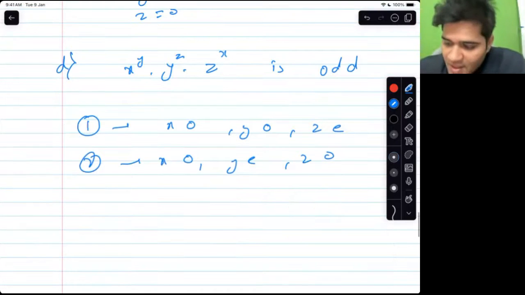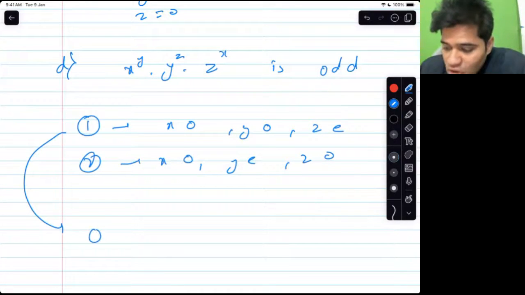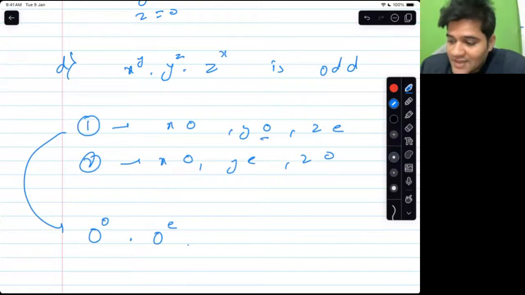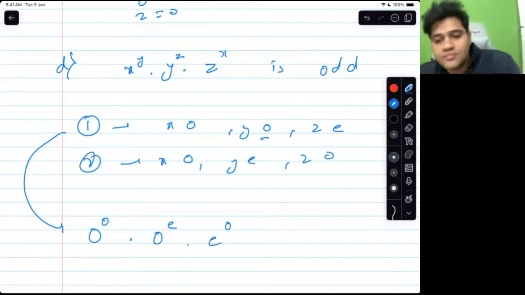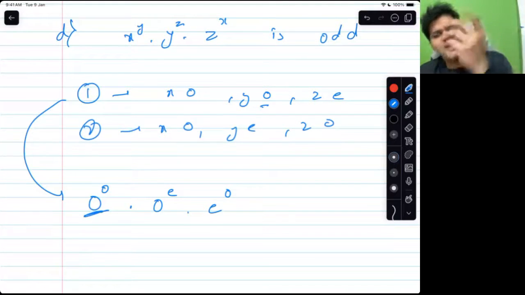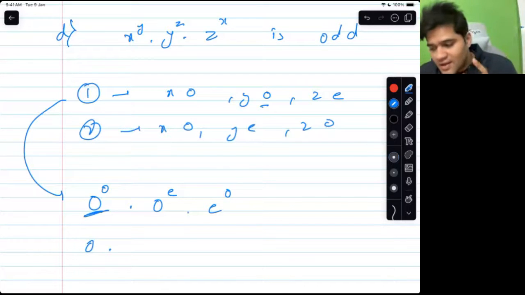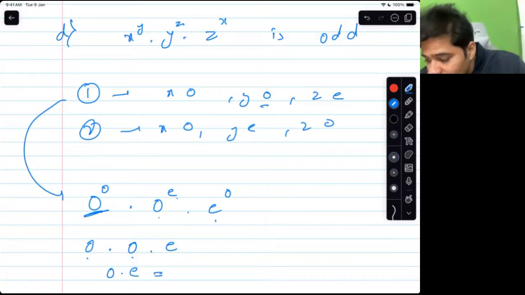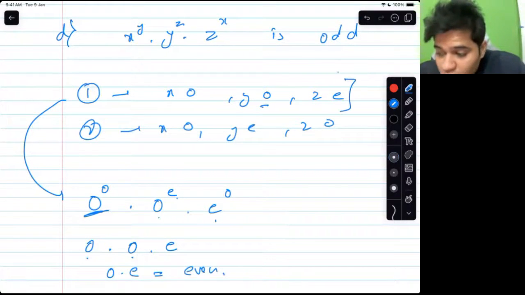Let's see. According to this, odd raised to power odd, into y is odd, z is even, which means odd raised to power even. And the last part is even raised to power odd. What do you think? If any odd is raised to any power, it stays odd only. If you multiply an odd any number of times, it stays odd, even if it is raised an even number of times. And any power of even is always even. Odd into odd is odd, and odd into even is even. So this is false for statement number 1.